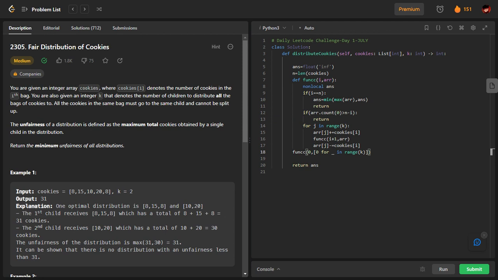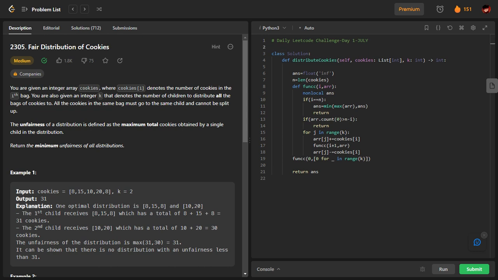If you talk about the time complexity, I will tell you how it comes. There are n number of cookies, let us say. Each cookie can go to any of the k children. That means if n is the number of bags, then the time complexity of this solution is going to be k raised to the power n.